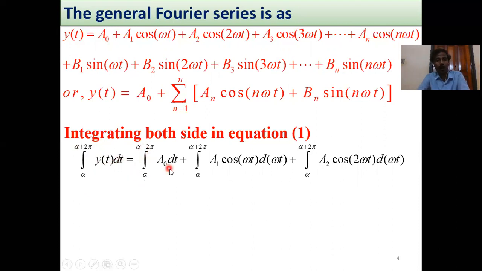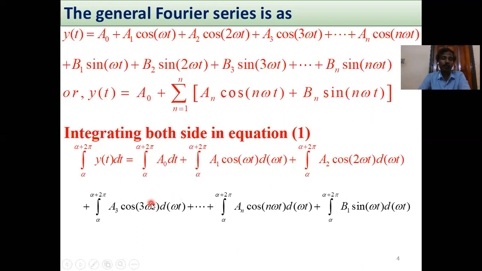Integral from alpha to alpha plus 2 pi of a0 dt, plus integral from alpha to alpha plus 2 pi of a1 cos omega t d omega t, and plus integral from alpha to alpha plus 2 pi of a2 cos 2 omega t d omega t. Then another cosinusoidal value, integral from alpha to alpha plus 2 pi of a3 cos 3 omega t d omega t, plus integral of an cos n omega t.